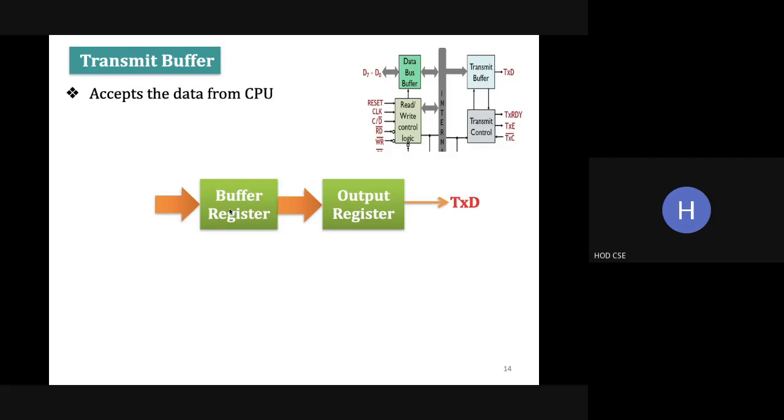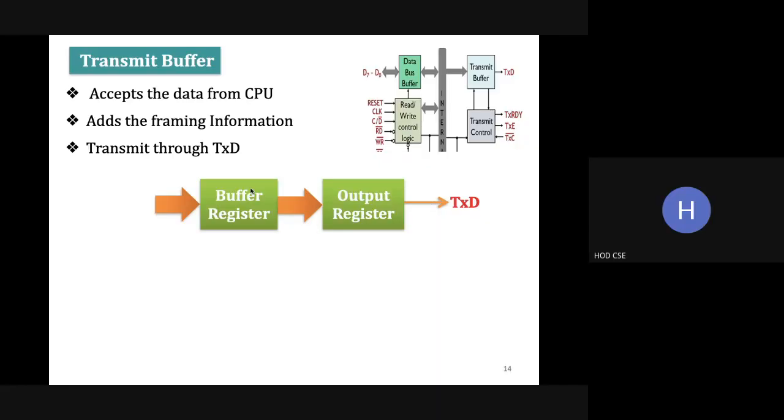The buffer register accepts the data from the CPU.